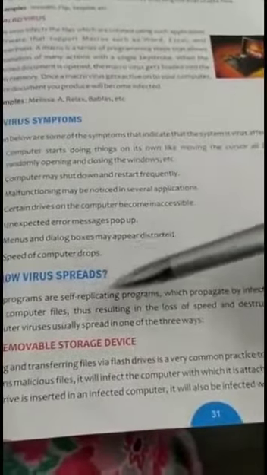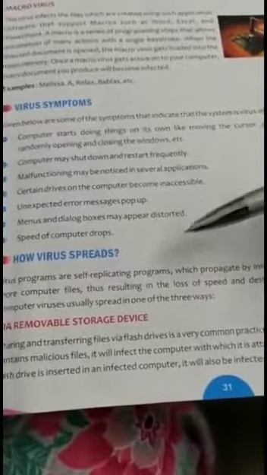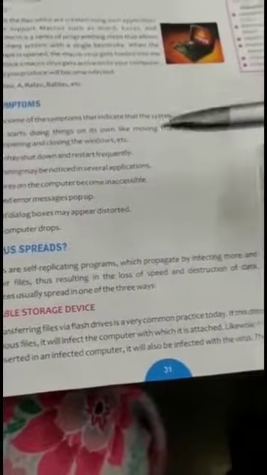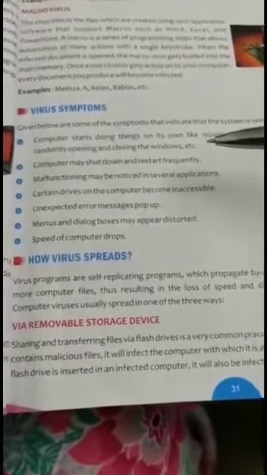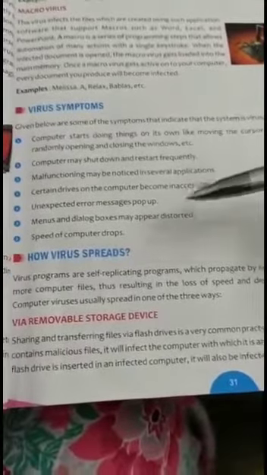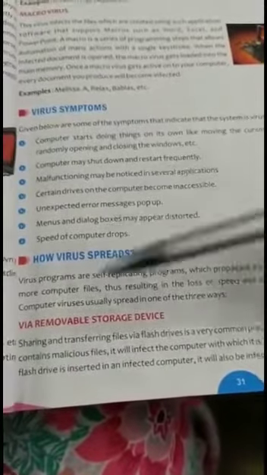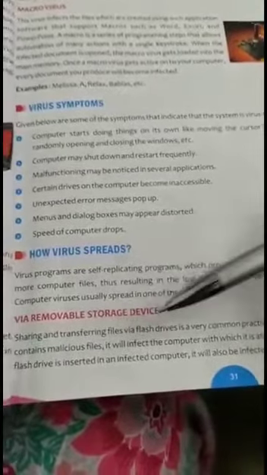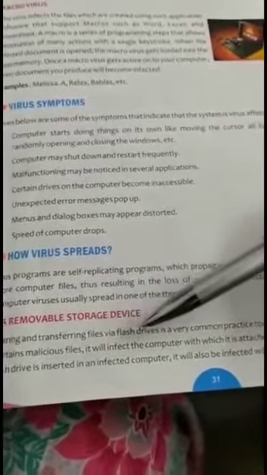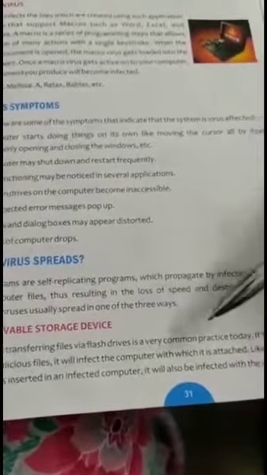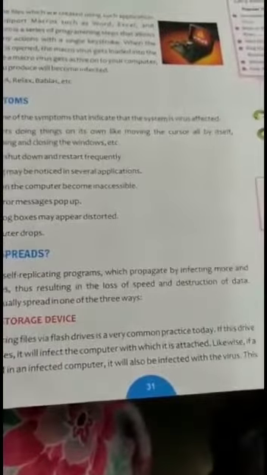Computer viruses usually spread in one of three ways: via removable storage device. Sharing and transferring files via flash drives is a very common practice today.